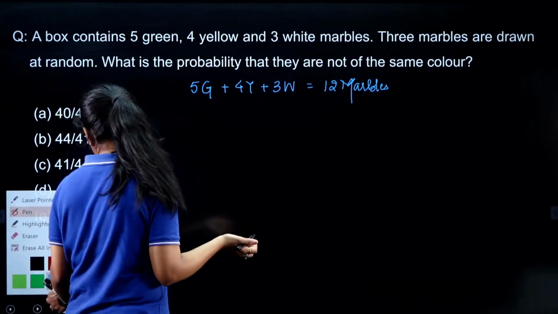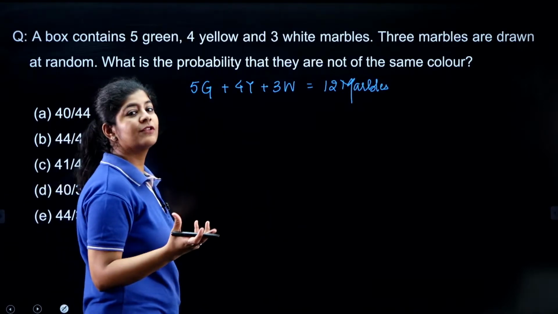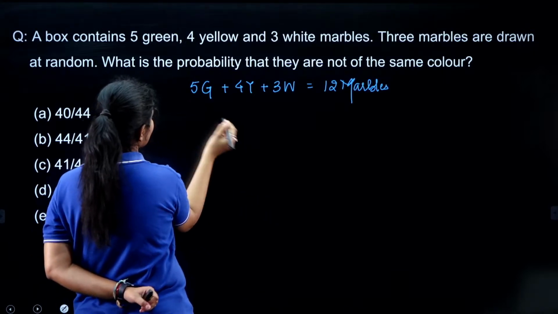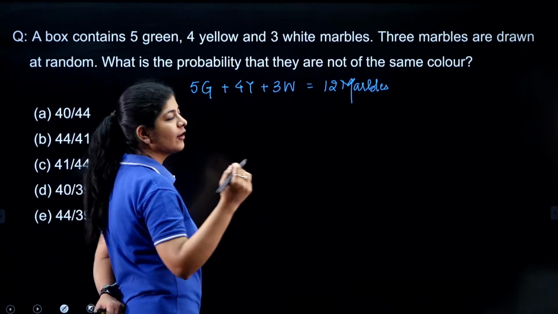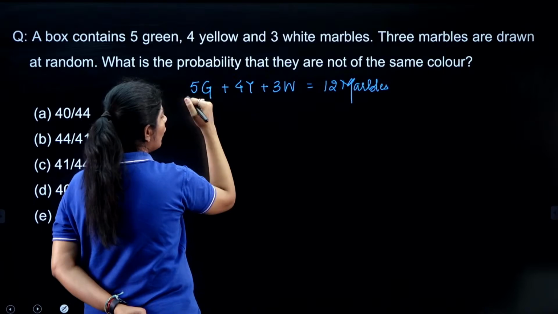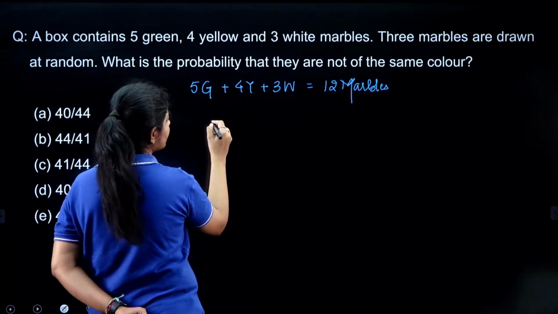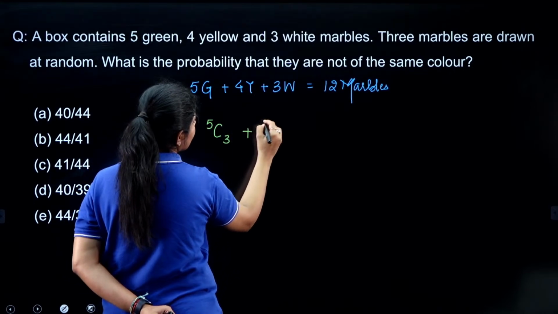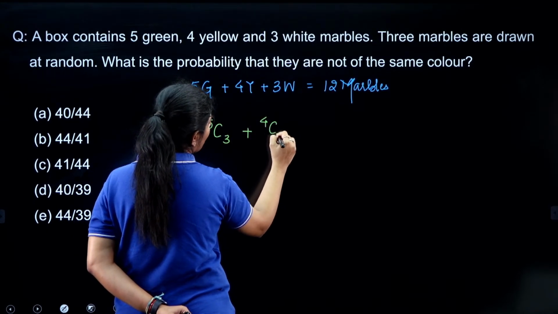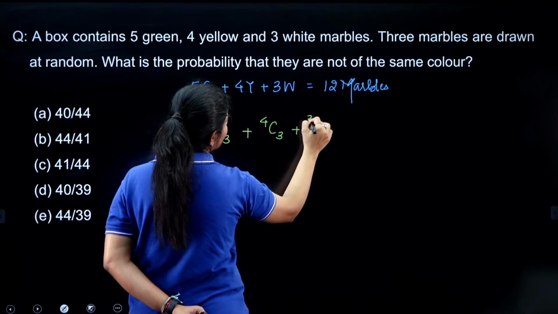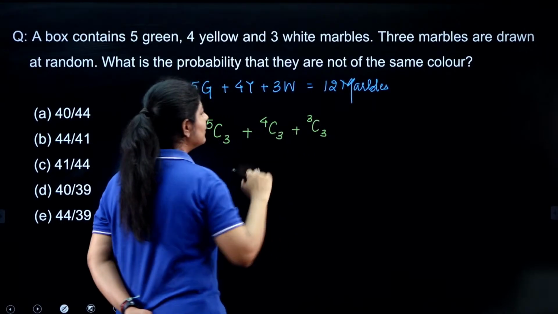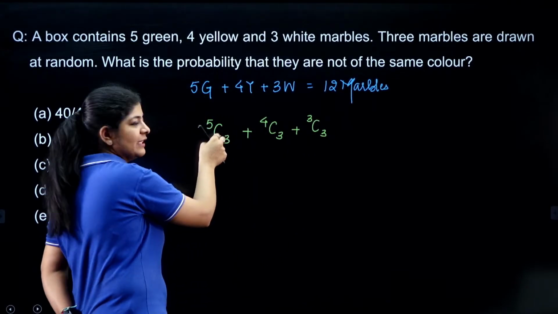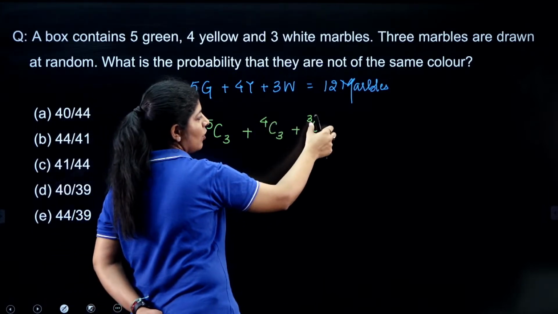But we are just assuming, what if they are of the same color? First we get the probability if they are of the same color. So if I want all 3 marbles of the green color, the way of selection is 5C3, plus 4C3 for all yellow, plus 3C3. Why am I using plus? Because I may have this case or this case.